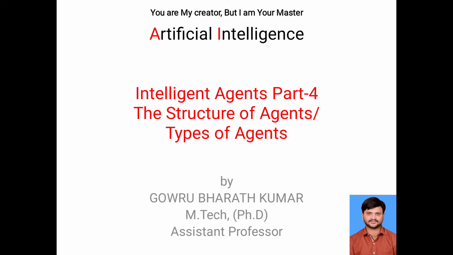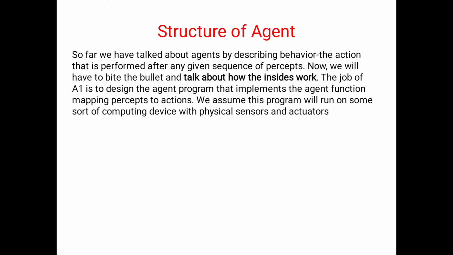Now in today's session we will discuss the structure of agents. So what is the structure of an agent? An agent is anything that can be viewed as perceiving its environment through sensors, observing everything with their help, and acting upon the environment through actuators.